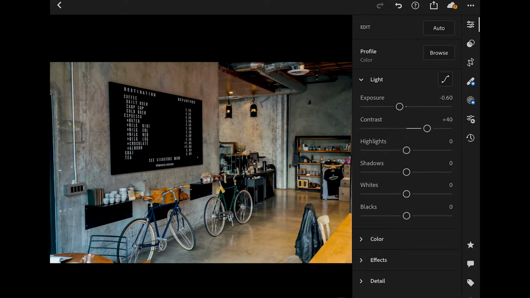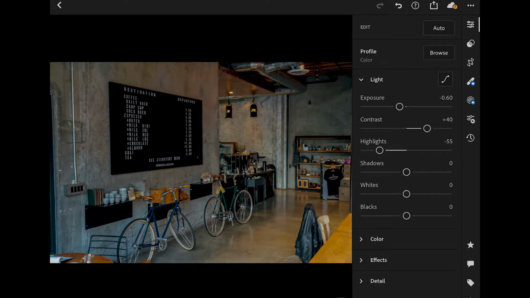Highlights to -60. Shadows to +45. Whites to +10. And blacks to +10.